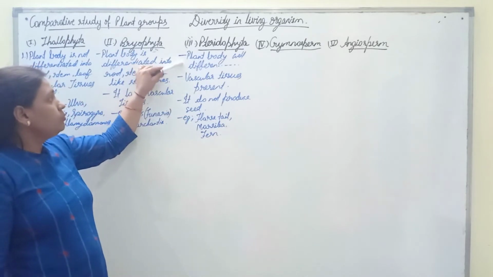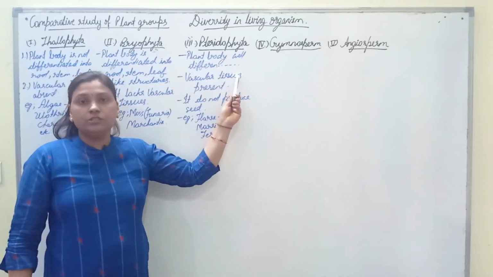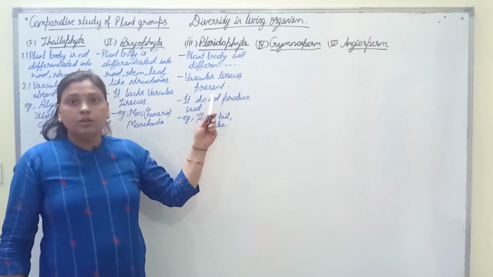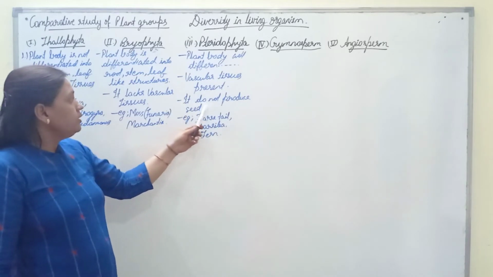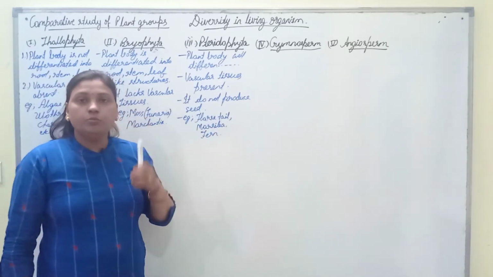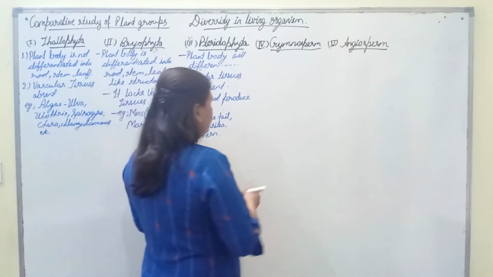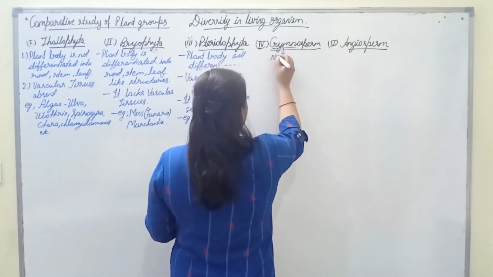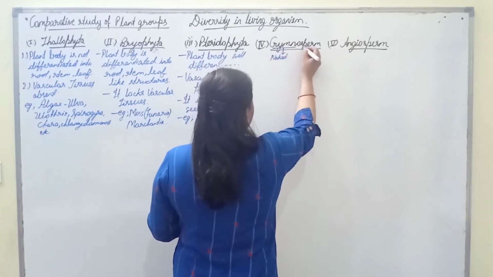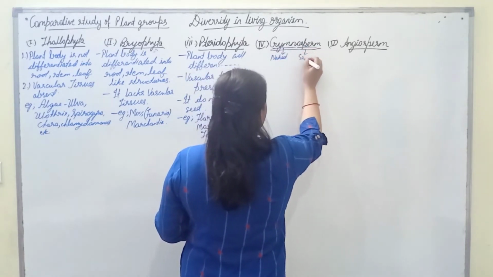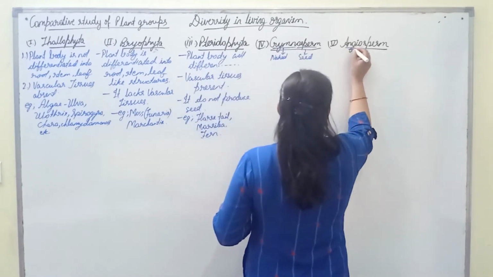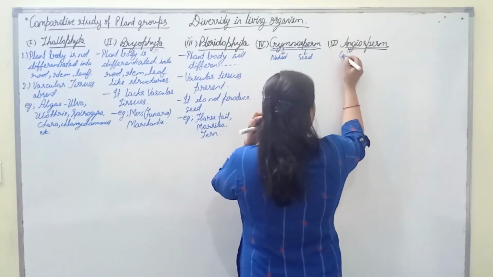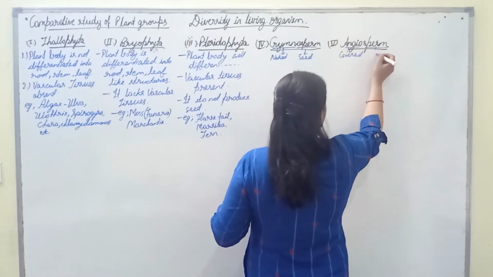However, plant body of Pteridophyta is well differentiated into root, stem and leaf, and vascular tissues, that are the conducting tissues, are also present in the Pteridophyta. It does not produce seeds. Moving ahead, we have gymnosperm. Gymnosperm is the combination of two words. Gymno means naked, and sperm means seeds. And angiosperm is also the combination of two words. Angio means covered and sperm means seeds.